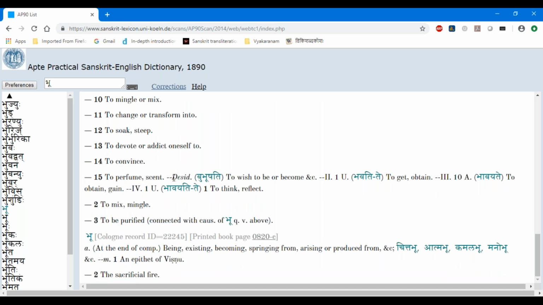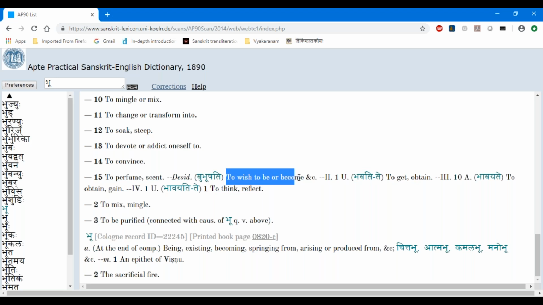And then he goes to the desiderative form. The desiderative form is the sananta, like to wish to do something. So the form is bubhushati. Bubhushati is the prathama purusha, that is, the third person singular form.